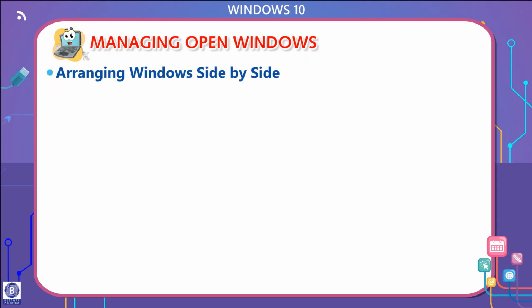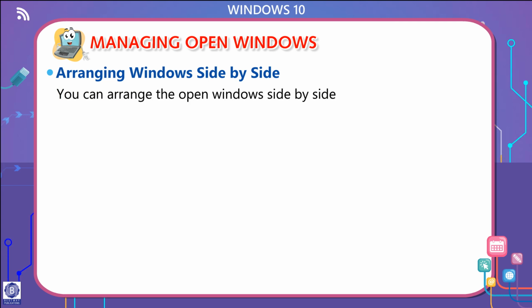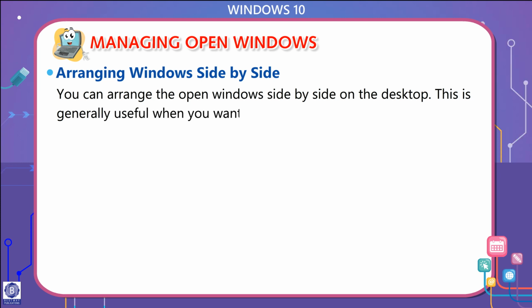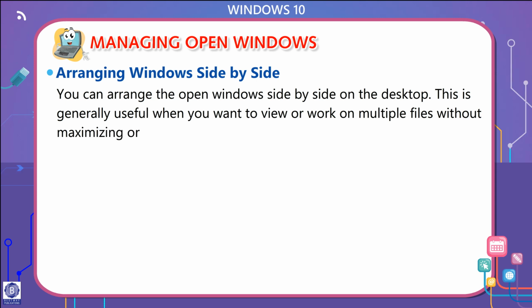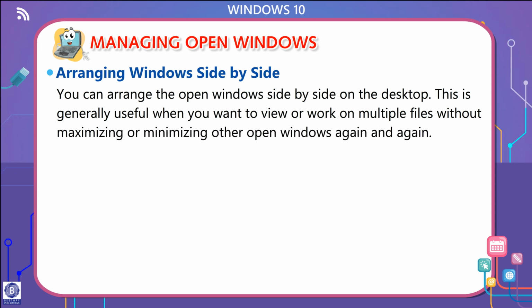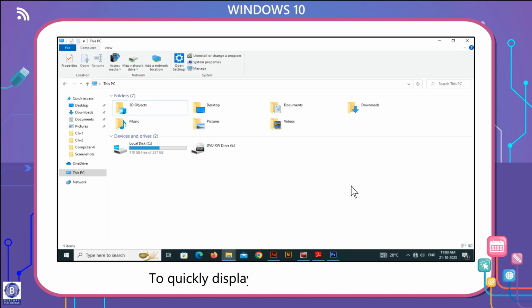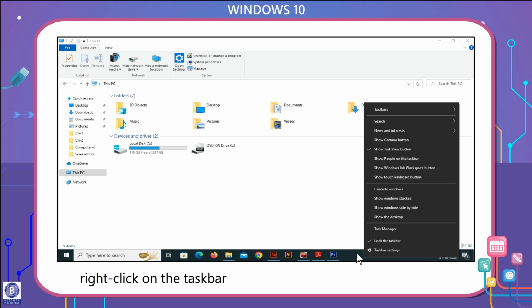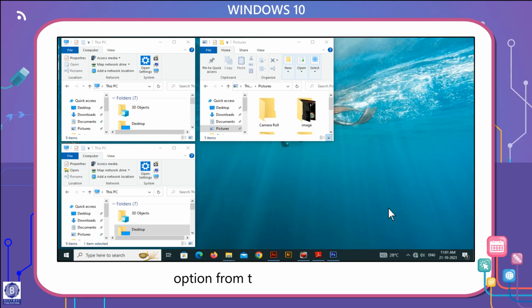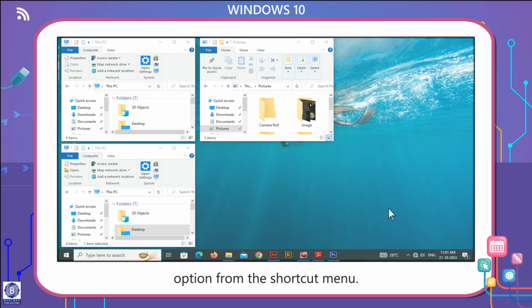Arranging windows side by side. You can arrange the windows side by side on the desktop. This is generally useful when you want to view your work on multiple files without maximizing or minimizing other open windows again and again. To quickly display windows side by side, right-click on the taskbar and select Show Windows Side by Side option from the shortcut menu.